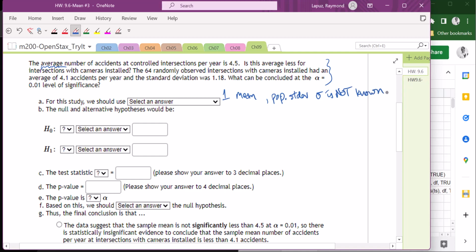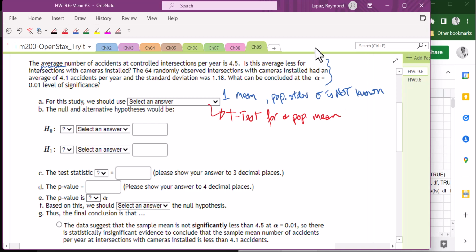So we will be using a t-test. So here is a t-test for a population mean.